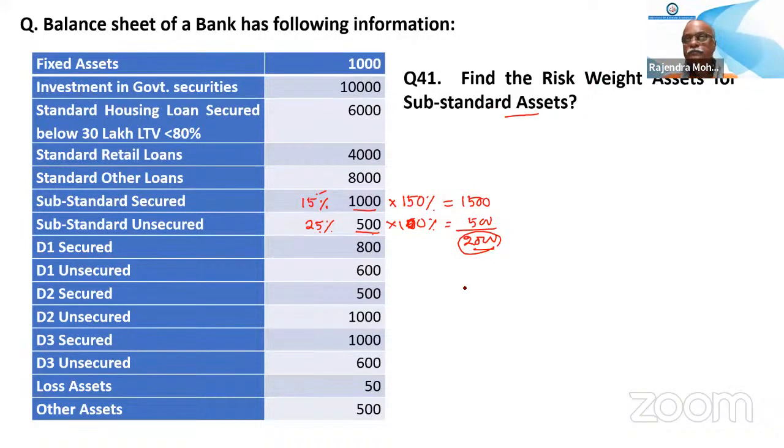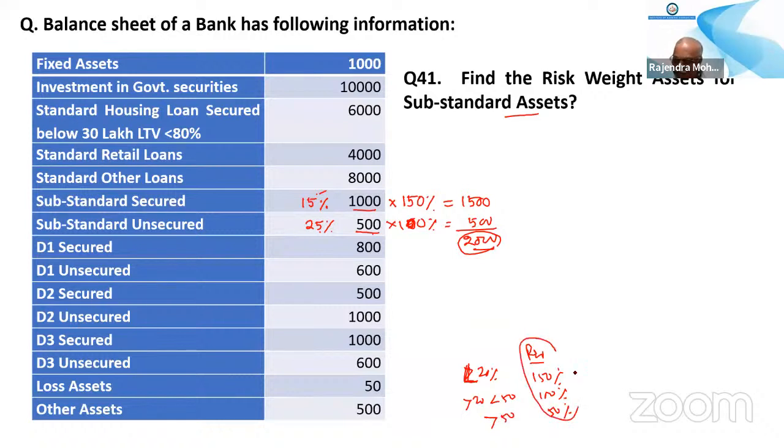Can you repeat that risk weight percentage? If the provision is less than 20%, the risk weight is 150%. If it is more than 20 but less than 50, then the risk weight is 100%. If it is more than 50, it is 50%.